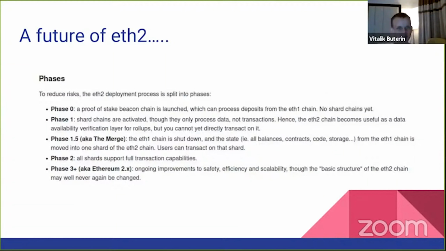So okay, the future of ETH2, right? We talked about the history, we can talk about the future as well. So first of all, to reduce risks, the ETH2 deployment process is split into phases, right? Phase 0, which is proof of stake, and phase 1, which is shard chains, but phase 1 only adds sharding for data. It does not add sharding for computation, which is an important distinction.